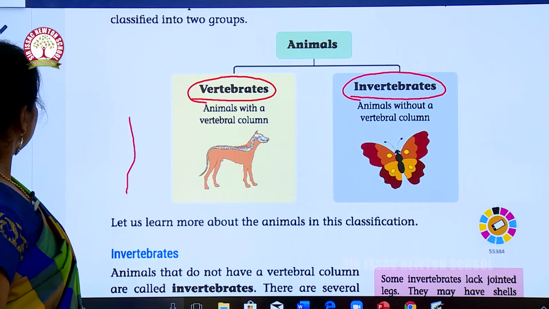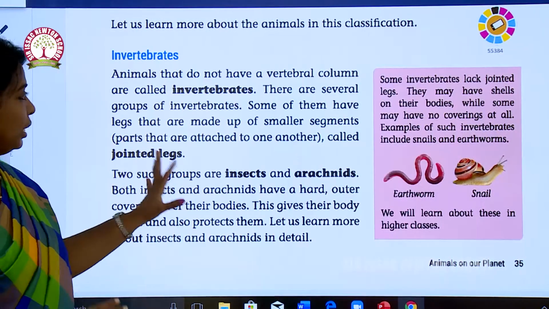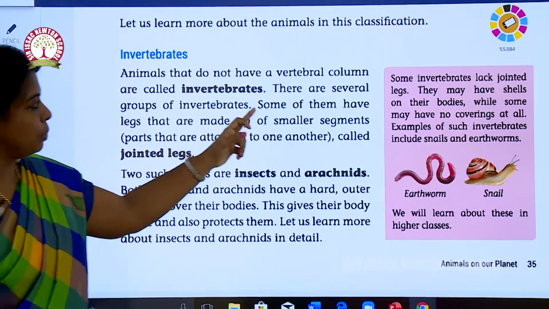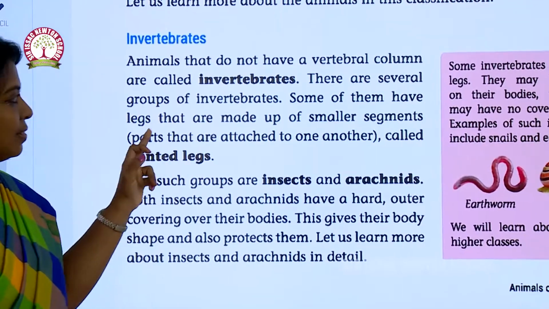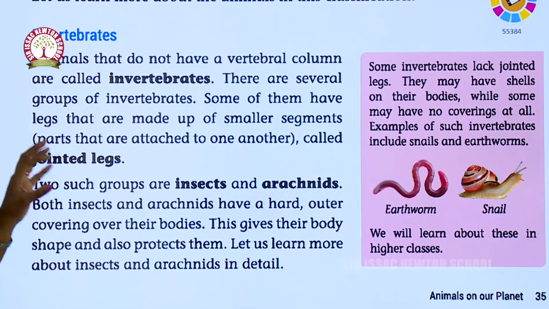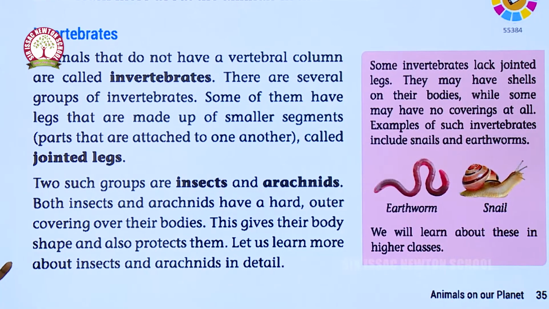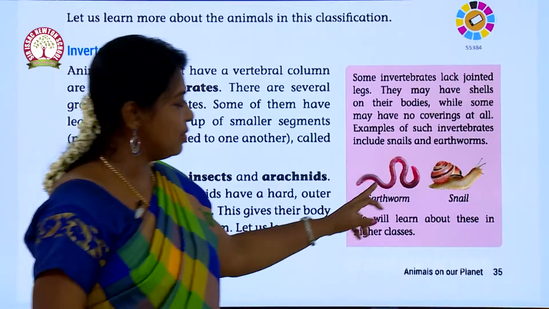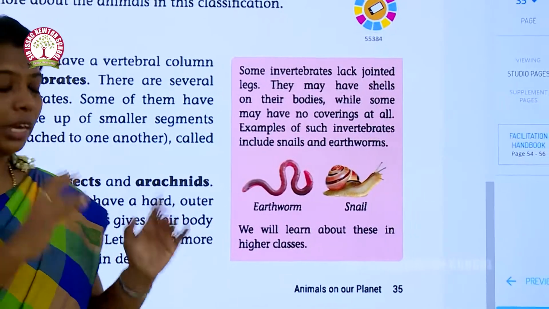Okay, so we are going to see in detail about invertebrates. Animals that do not have a vertebral column are called invertebrates. There are several groups of invertebrates. Okay, some of them have legs that are made up of smaller segments. All the insects have jointed legs made up of smaller segments. Mostly what I am going to say is insects are examples of invertebrates. See, earthworm, snail, they don't have a backbone, so they are in the class of invertebrates.